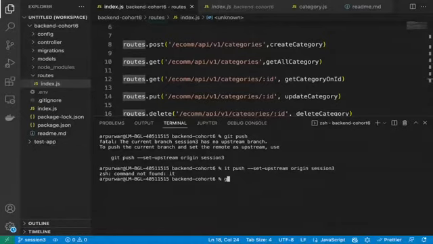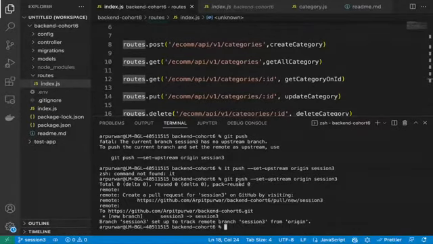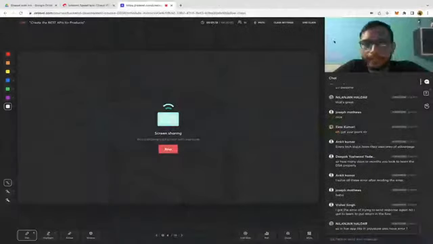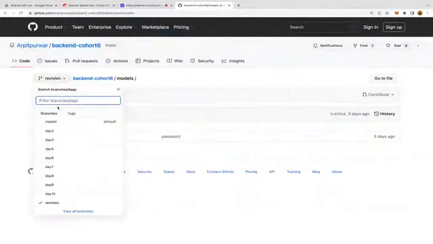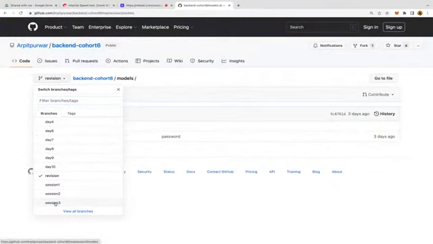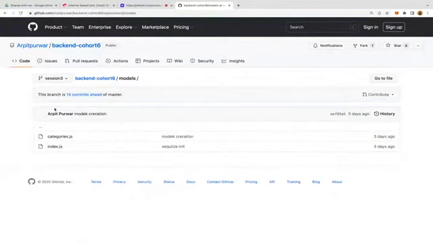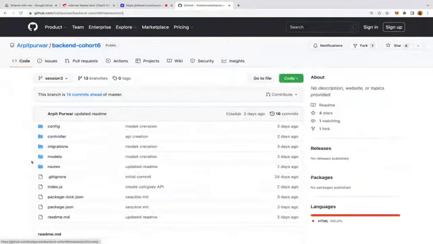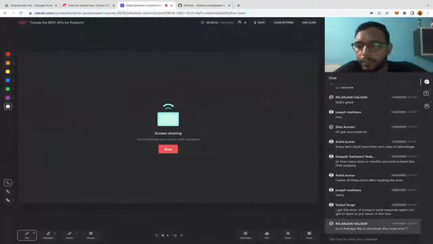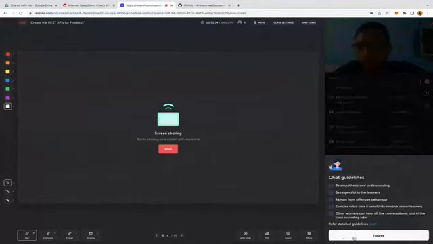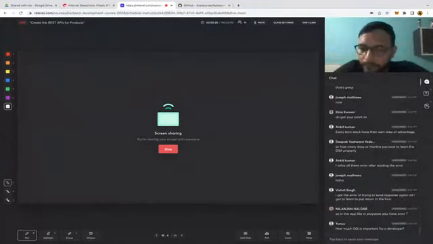Okay, so the "g" was missing. Now it has been added. So now everyone should be able to see it. Let me open the GitHub repo, backend cohort. Let's go to session 3. Right, let's go to the root folder. This is my root folder. Let me paste it for everyone so everyone can simply copy paste the code and do the testing in their environment.